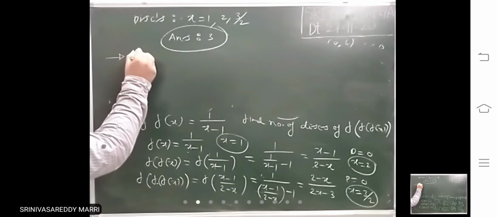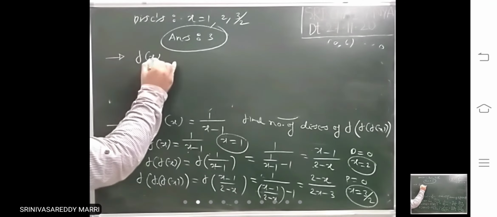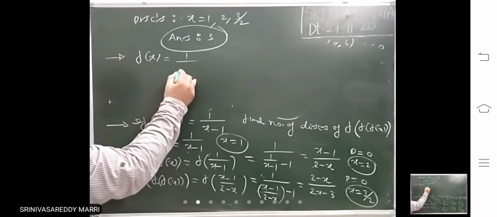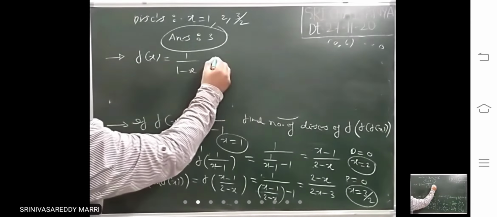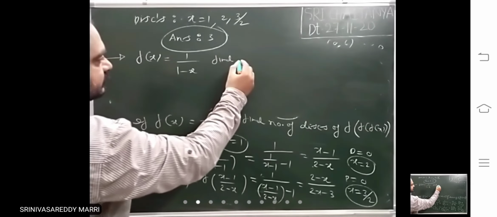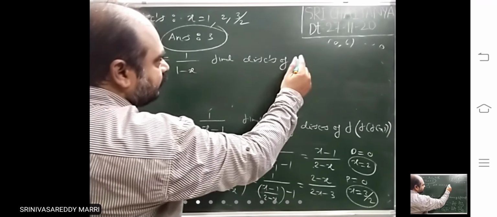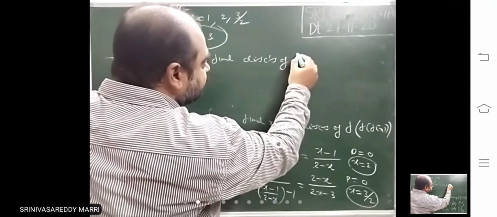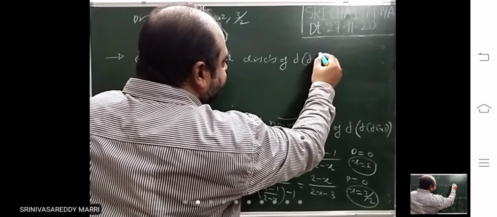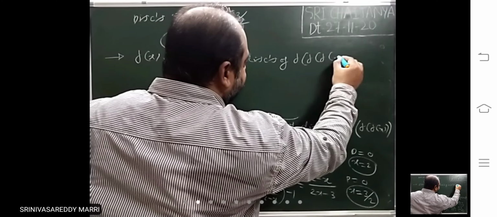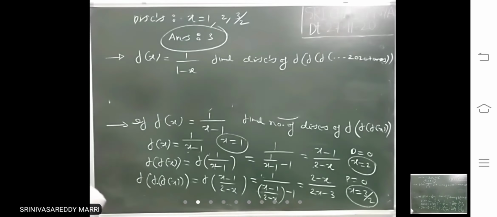Look at one more model. f of x equal to 1 by 1 minus x. Find the discontinuities of f of f of and so on, 2020 times.